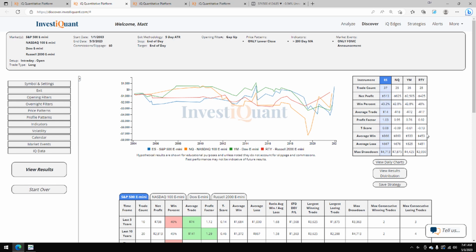If we look at the average moves, the average move to the upside is larger than the average move to the downside in the S&P. That's also the case here in the NASDAQ. For the Dow, it just barely qualifies, and same for the Russell, just barely qualifying. Those two are about the same in size. So two of them, I would say, have larger average moves to the upside. Two are about the same, and all four of them have win rates that are a little bit less than 50%. Hopefully you found that helpful.